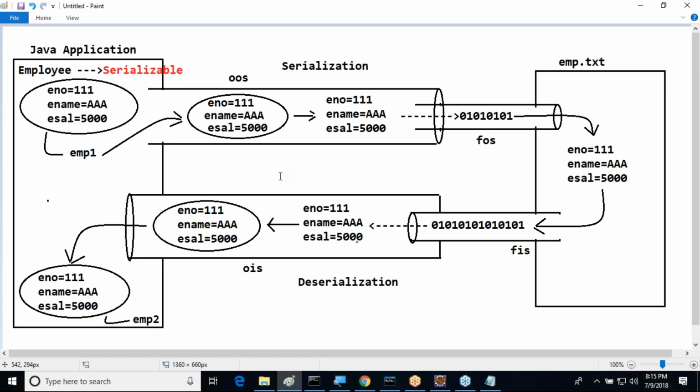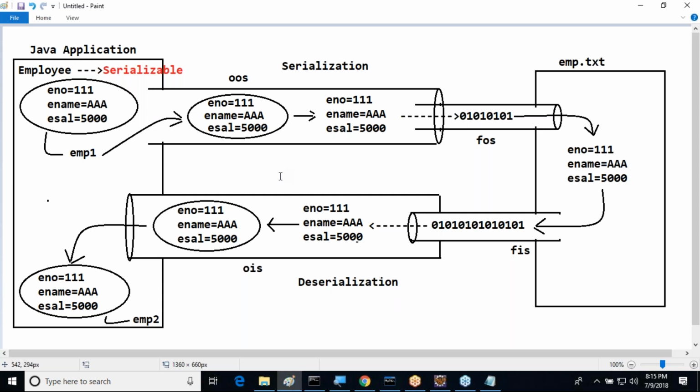Next one: serialization and deserialization is one type of hard-coded mechanism. What is the meaning of hard-coded mechanism here? A lot of Java code we have to write to insert an object into the database, and to retrieve that object from the database. A lot of Java code we have to write here. Understand this one.